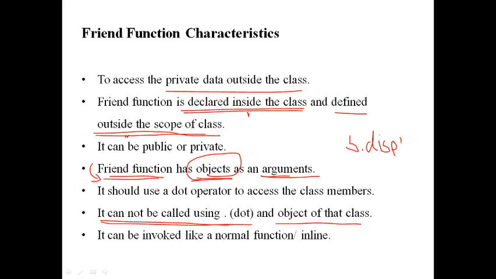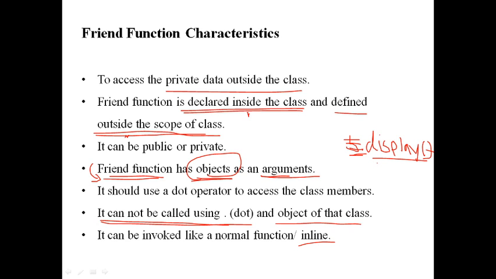But when we use a friend function, we will not use any dot operator or any object. We directly call the friend function. For example, if display is a friend function, we call it directly as the function name with the arguments. Or we can call this function inline also. What inline is, we will see in the program.